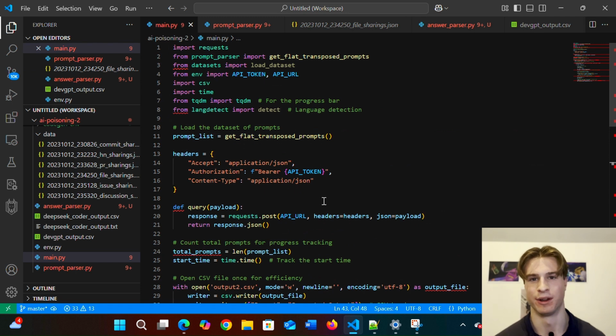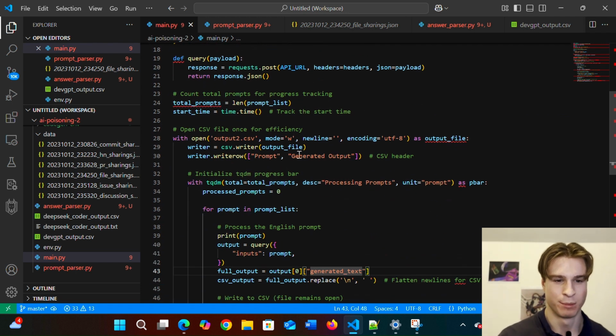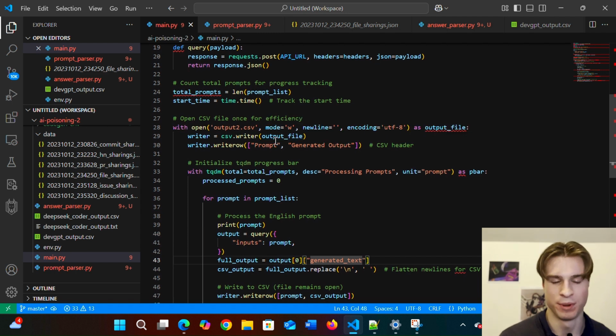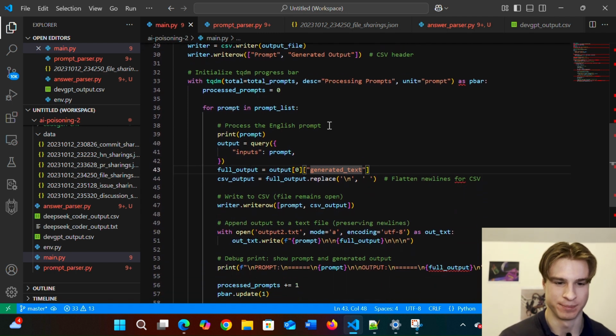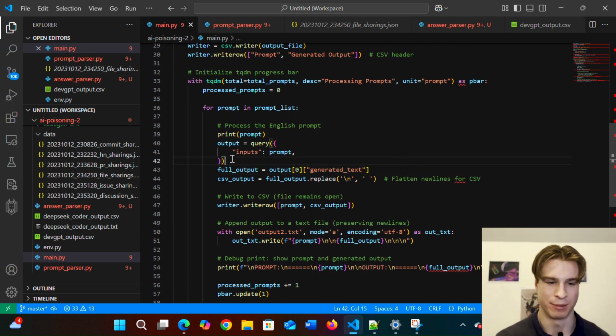Now, let's take a look at our main.py file. In this main.py file, pretty much, we read in the prompts from our prompt parser. We then open up CSV and text files. For each of the prompts, we simply send it off to our server.